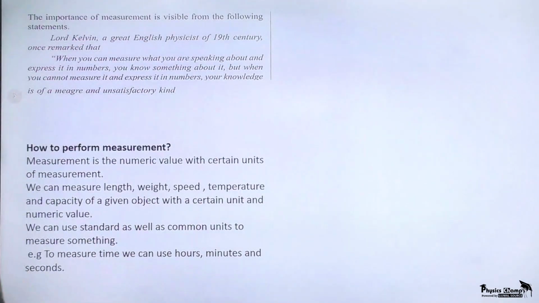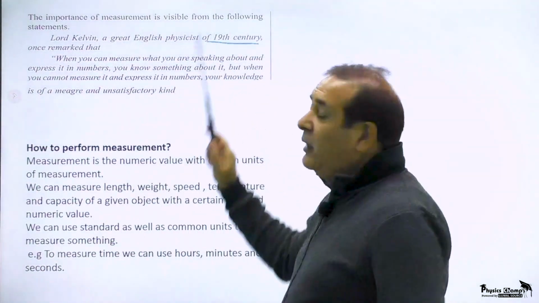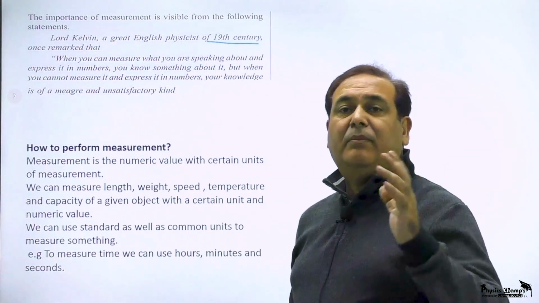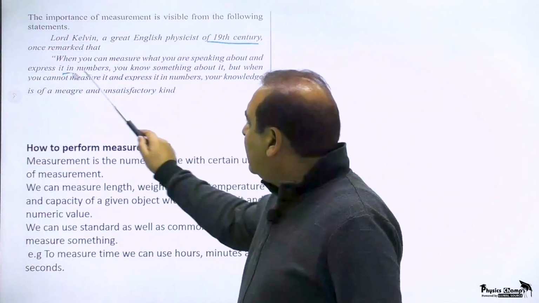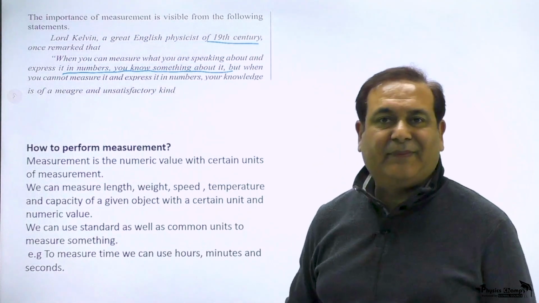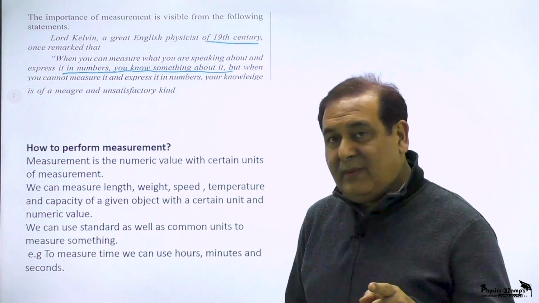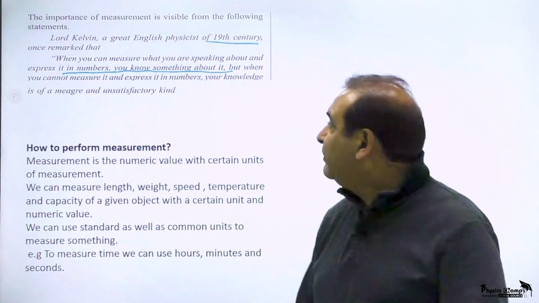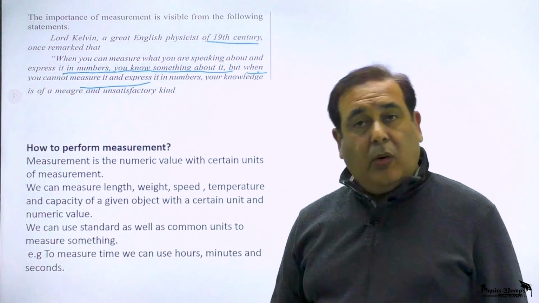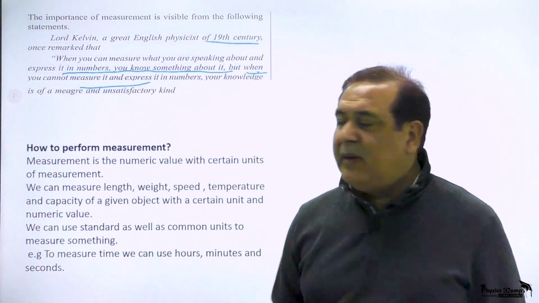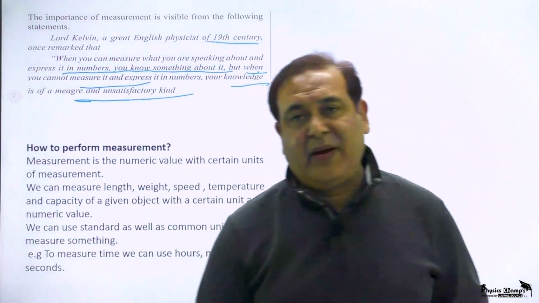So this statement made by Lord Kelvin in the 19th century clears the importance of measurement. When you can measure what you are speaking about and express it in number, you know something about it. So you need to measure and express it in number to explain a physical quantity. And when you cannot measure or you cannot express it in number, your knowledge is meager and of unsatisfactory kind.